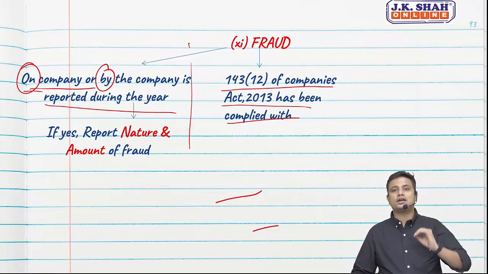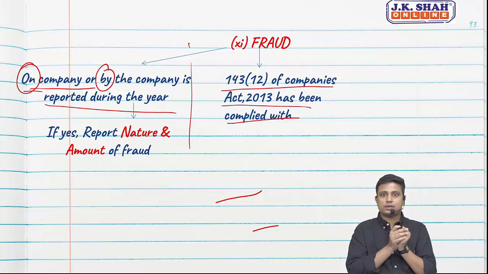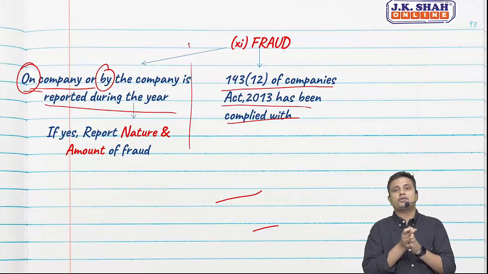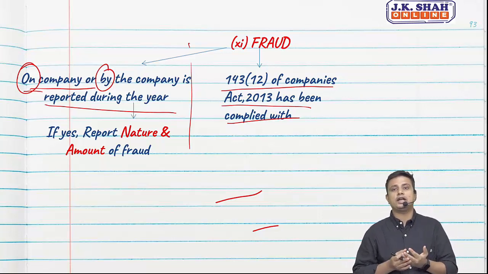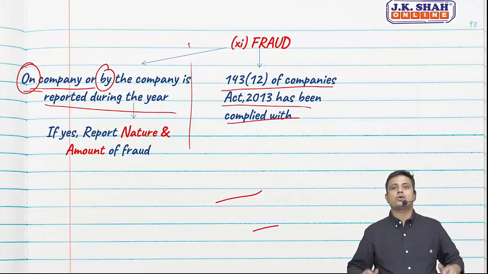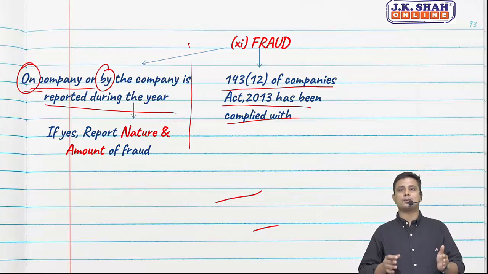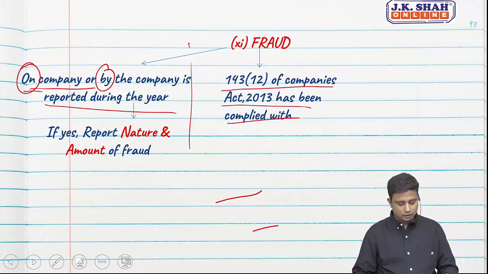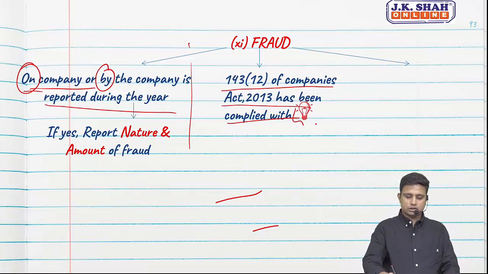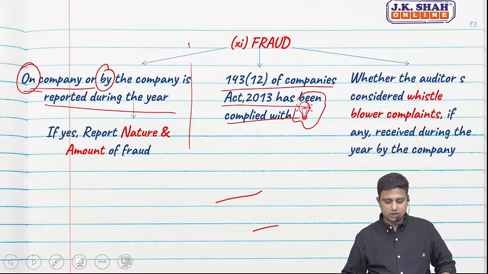If the fraud is greater than 1 crore, we will go to the audit committee. We will seek a reply within 45 days. From the date of reply, we will go to the Central Government within 15 days. We will give ADT-4 along with the report, reply and comments. I hope you all know 143(12). So we need to ensure whether 143(12) has been complied with. Okay, so this is the new provision. There was no such provision in CARO 16.